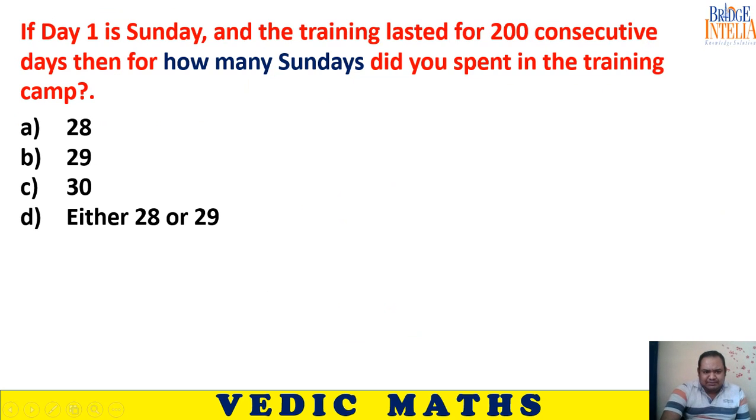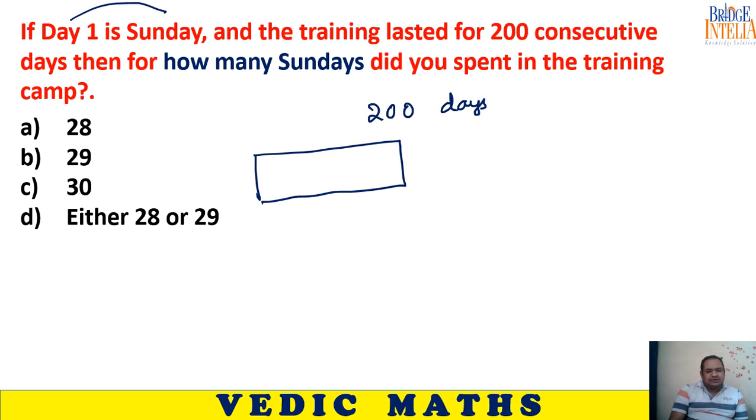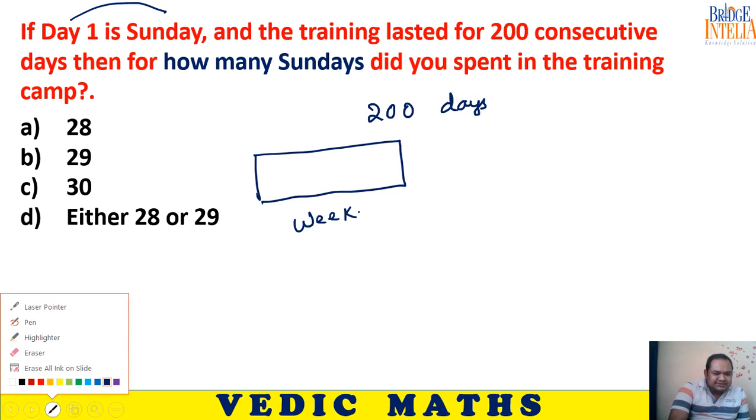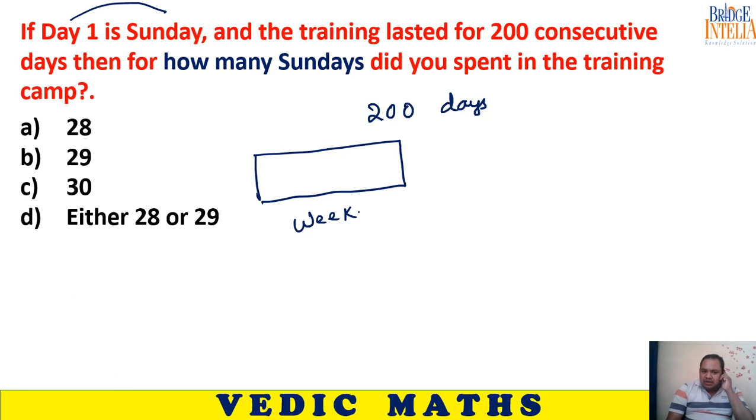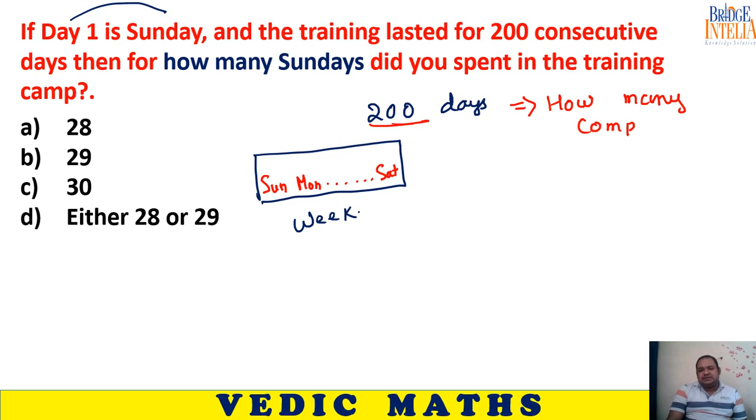So let's take this approach. Now you have total 200 days, and the first day is a Sunday. So you can assume a week that begins from Sunday, then comes Monday. Similarly, the week ends on a Saturday. There are total 200 days. So in these 200 days, how many complete weeks are there? How many complete weeks?